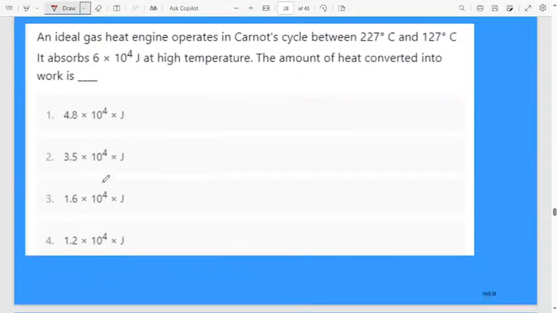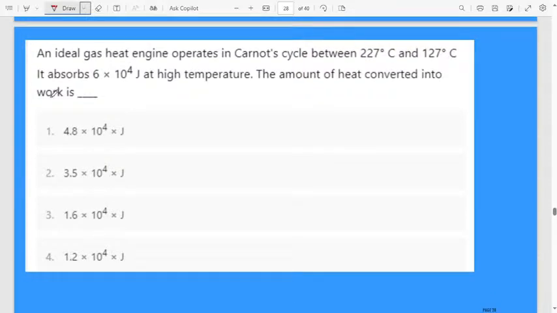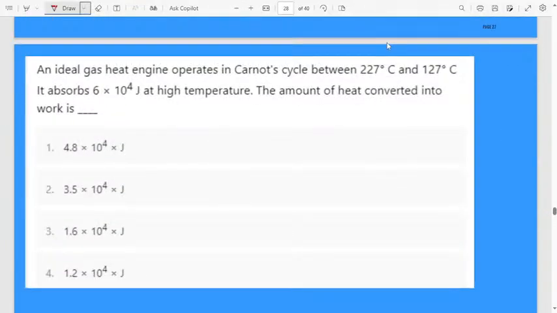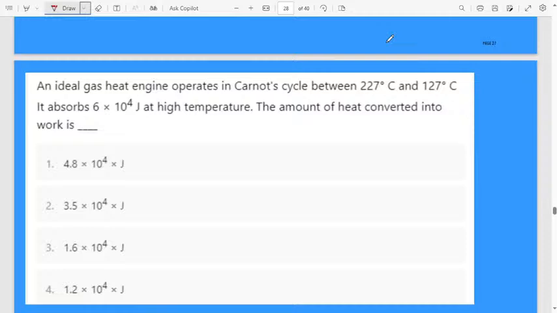Next one, an ideal gas heat engine operates in a Carnot cycle between 227. I think this one is over or repeated. No, values are different. An ideal gas heat engine operates in a Carnot cycle between the temperatures T1 and T2, which are given.